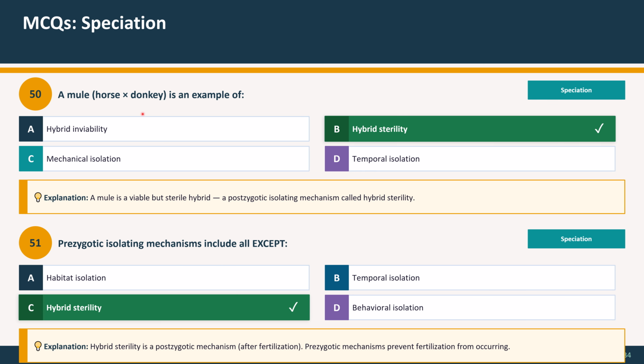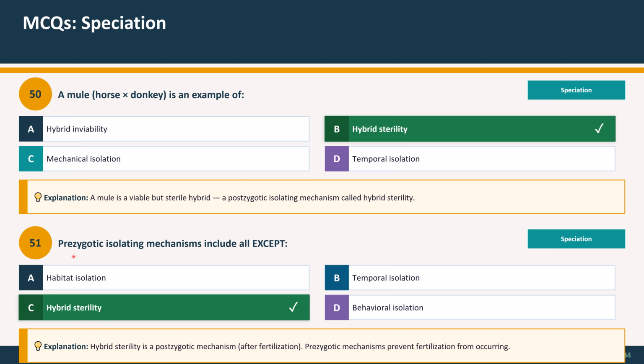Question 50. A mule from horse and donkey is an example of: A, hybrid inviability. B, hybrid sterility. C, mechanical isolation. D, temporal isolation. And the correct option is B, hybrid sterility. Explanation: a mule is a sterile hybrid, a post-zygotic isolating mechanism called hybrid sterility.